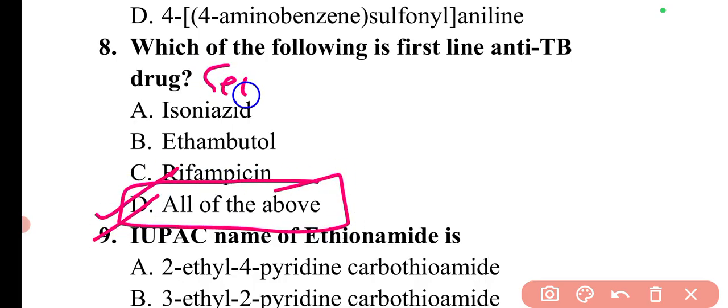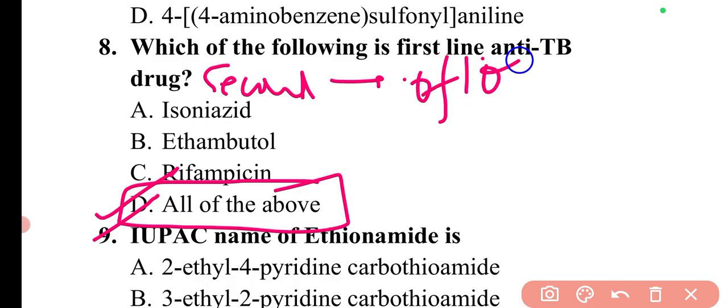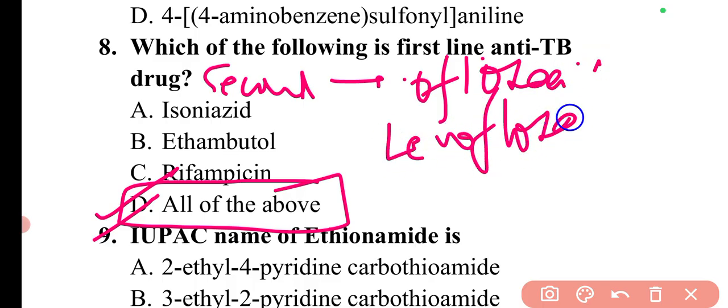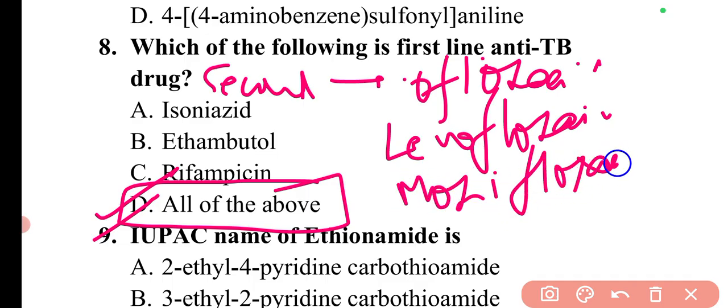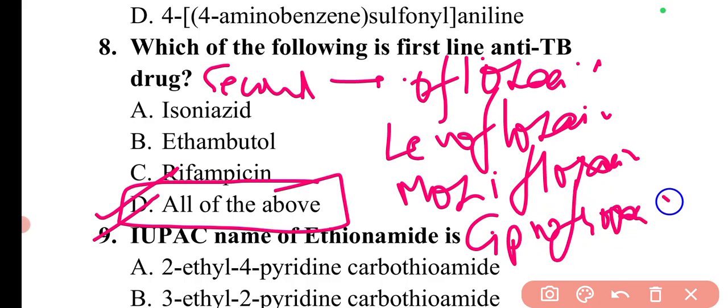If I talk about the second line drugs, there are different categories like fluoroquinolones, injectable drugs, or other oral drugs. For example ofloxacin, levofloxacin, moxifloxacin, then ciprofloxacin. So these are the different fluoroquinolone drugs which are the second line drugs used in tuberculosis.